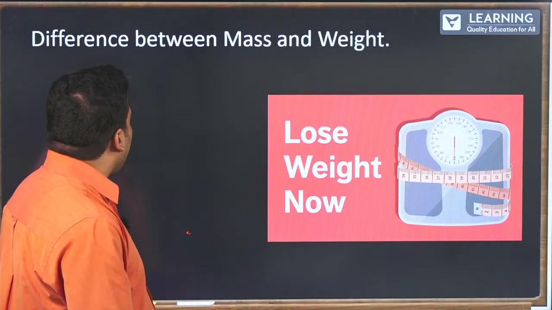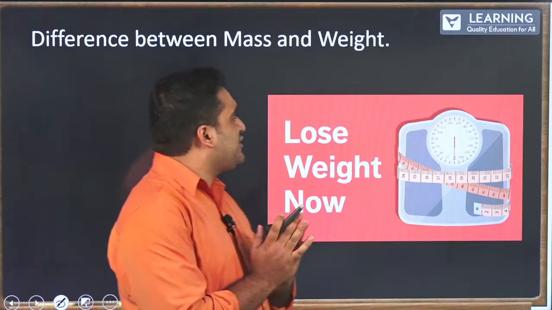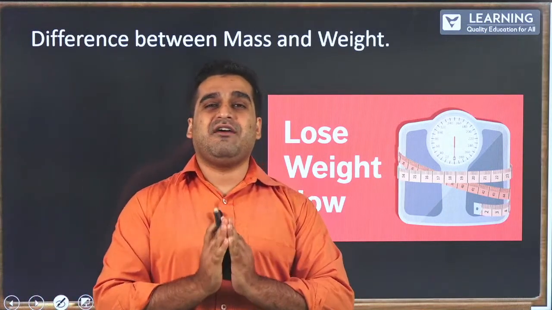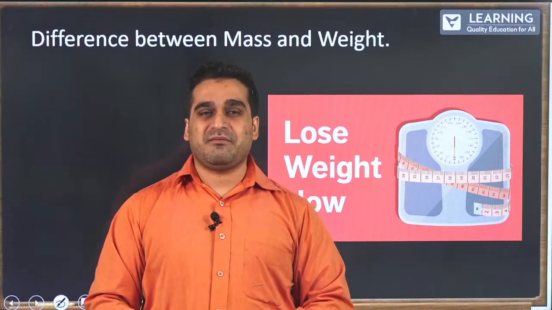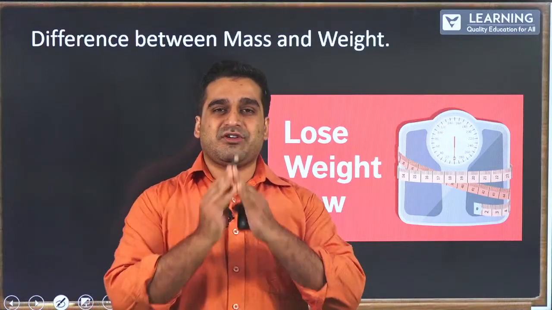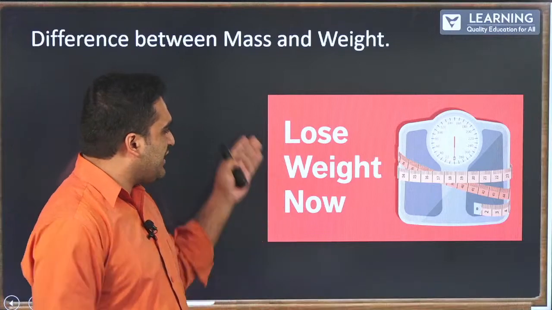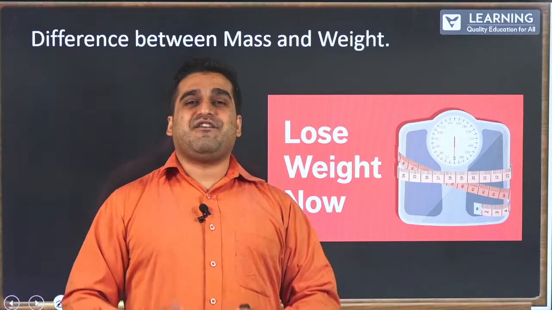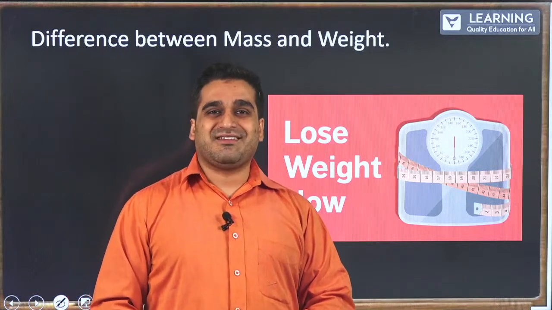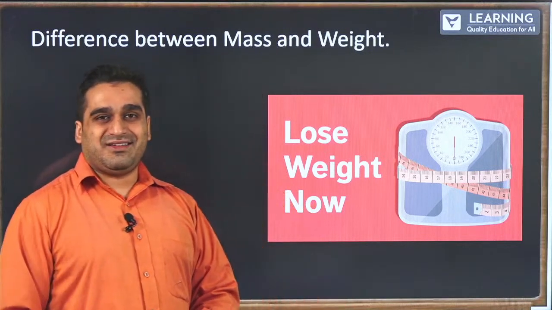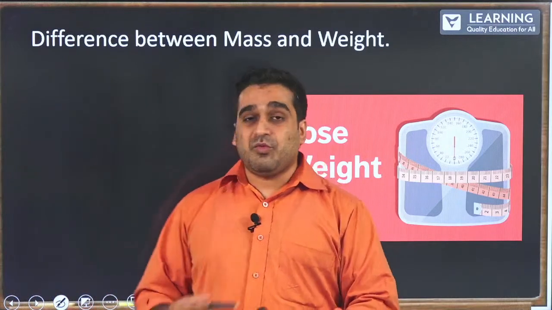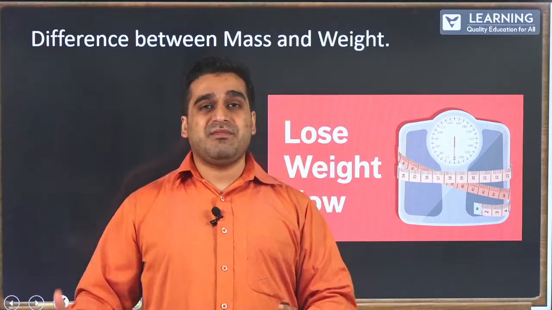The next one is understanding the difference between mass and weight. It's very common that if you go on a weight loss program, what they say is lose weight now. It's a very wrong misconception. It is not the weight, because weight, we will learn soon, is so different from mass.